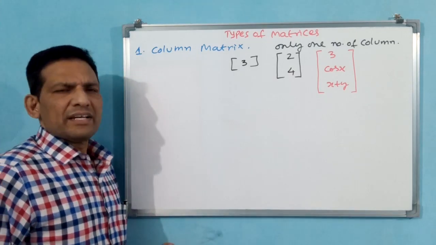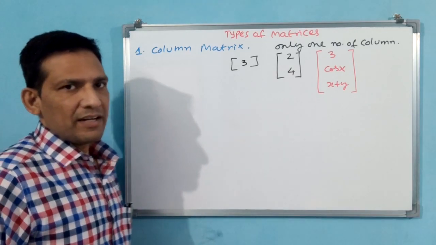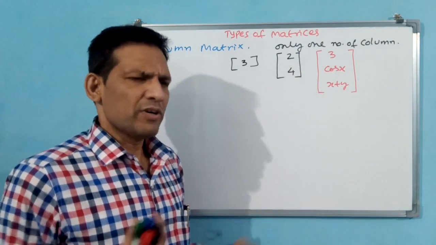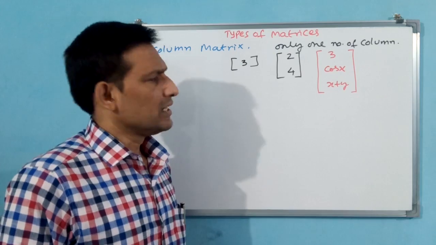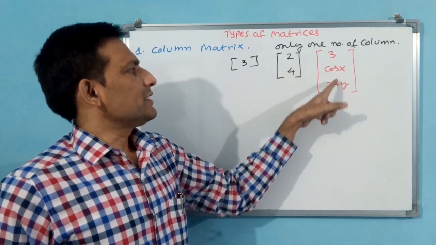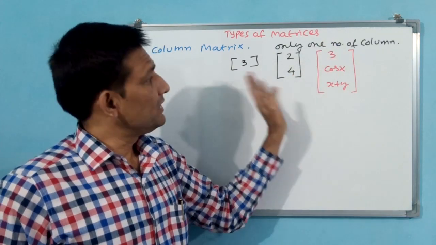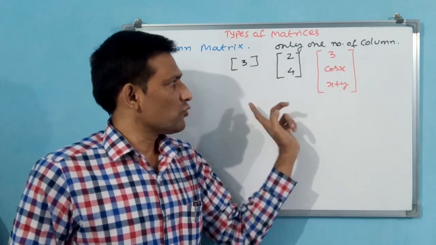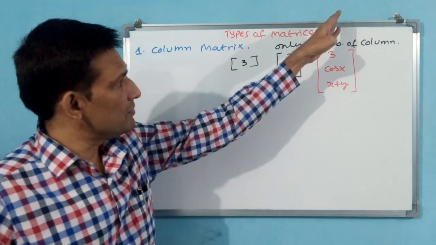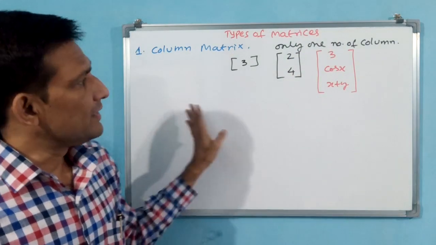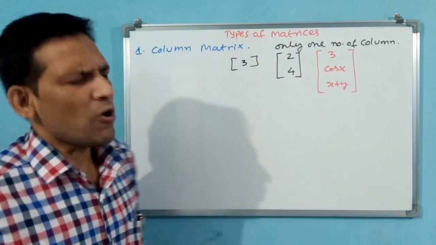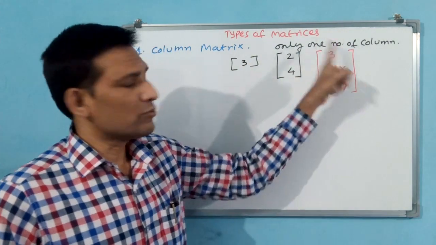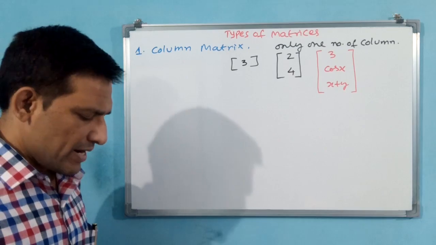How many columns are there? Only one column. Why? Because, see, I said already, numbers, functions also may come, expressions, whatever it may be, square roots and all. Okay. You see, 3, cos x, x plus y, all are in one column only. See, 3 rows may be there. Row number 1, 3. Row number 2, cos x. Row number 3, x plus y. But column 1 only is there. That is why all these are column matrices. Any number of rows may come, but only one column should come. That is called a column matrix.